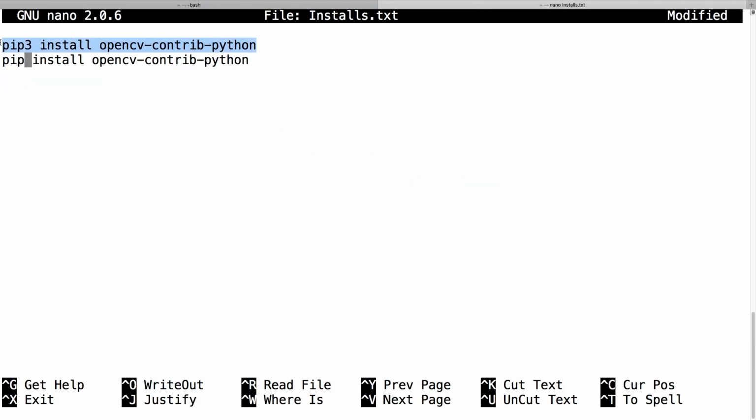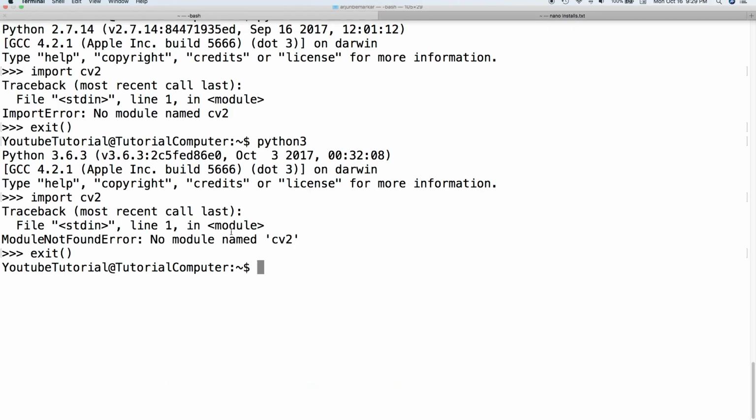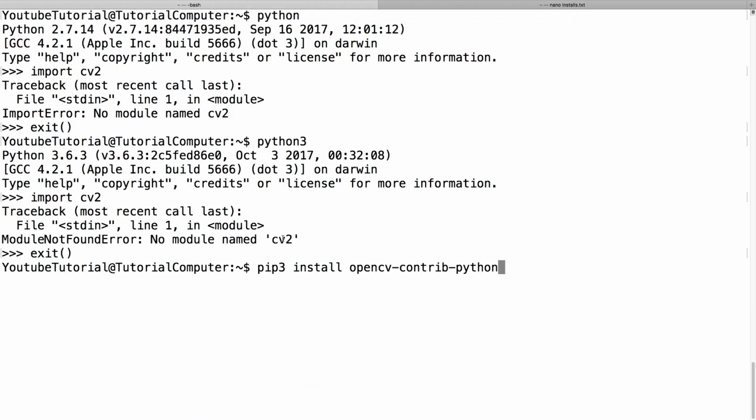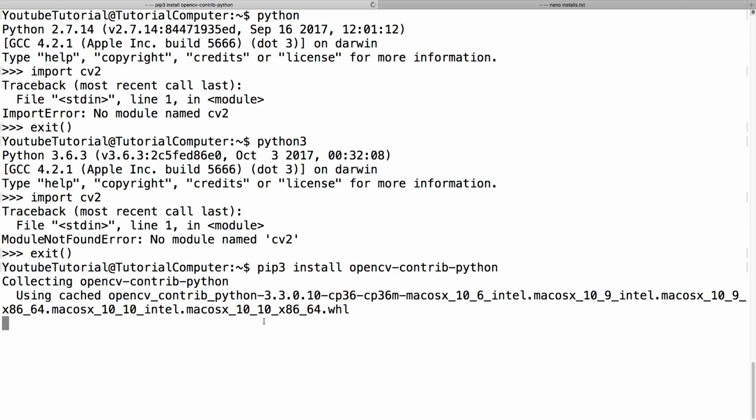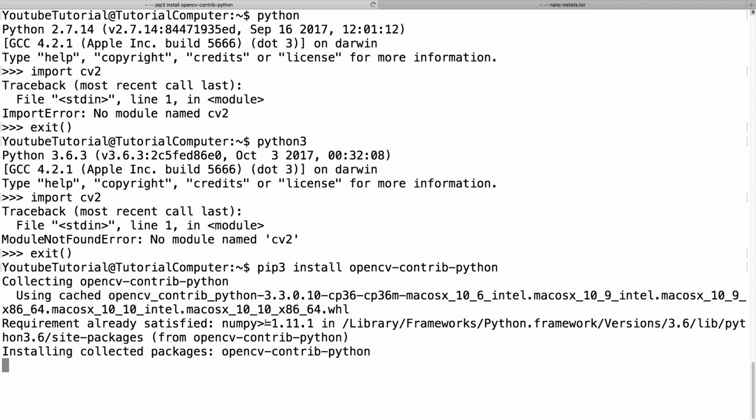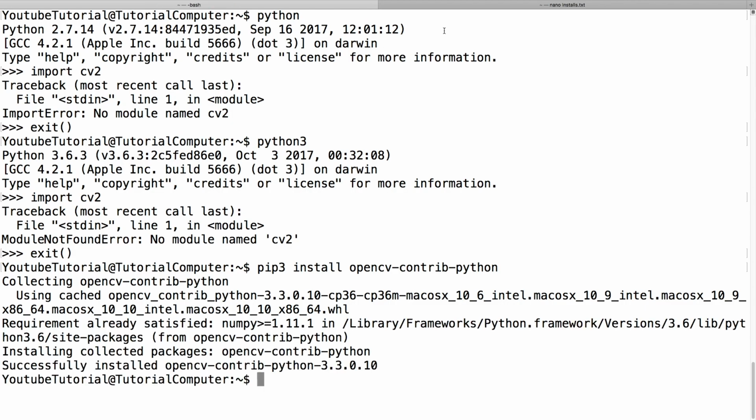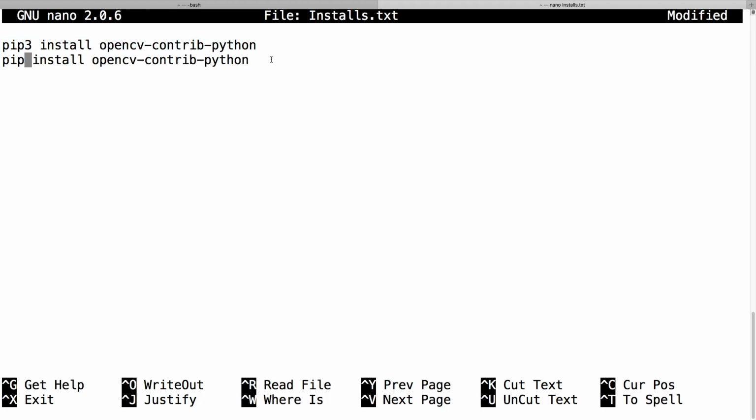So this first one is for Python 3. So pip3 install opencv-contrib-python. Then we run it. And then I'm gonna install for Python 2 as well.